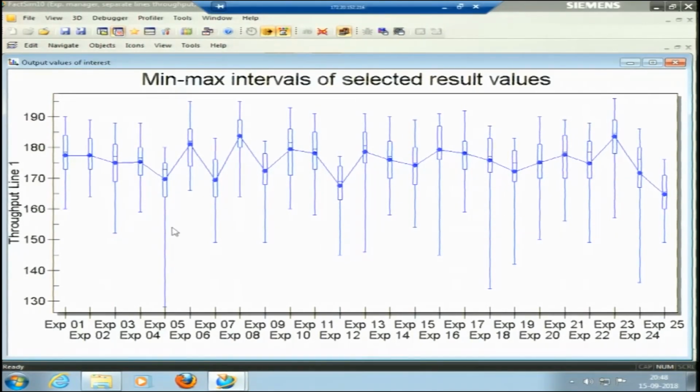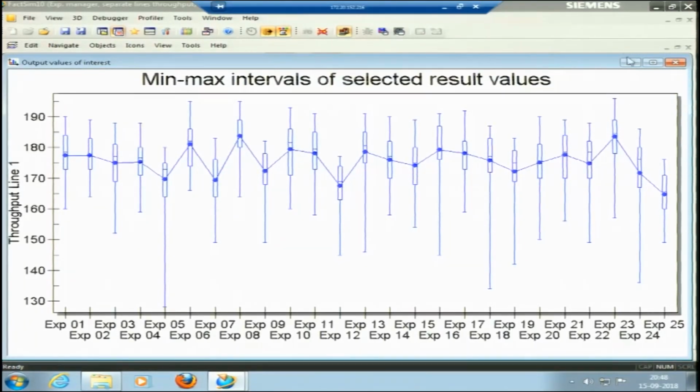The times were kept constant, but the seeds were all different. Depending upon different seeds for these different experiments, the observations were also very different, and these different box plots are obtained. So we can infer that the variability is lesser here. We can also keep varying the number of workers.